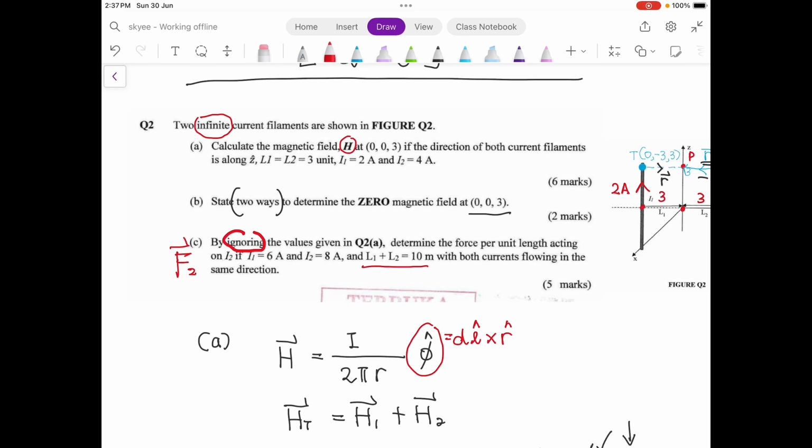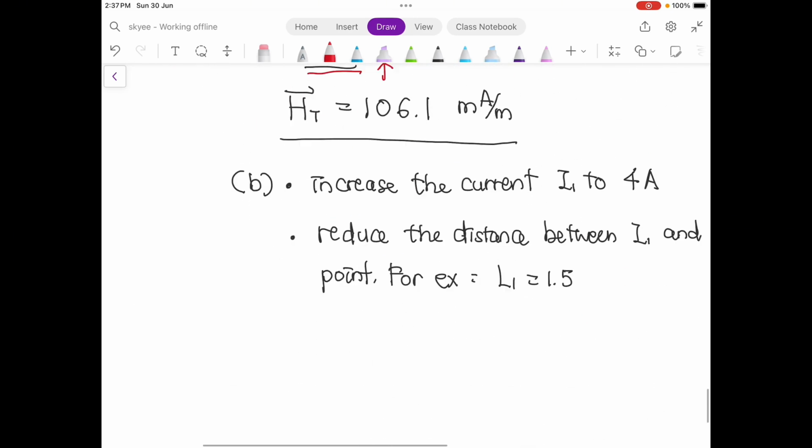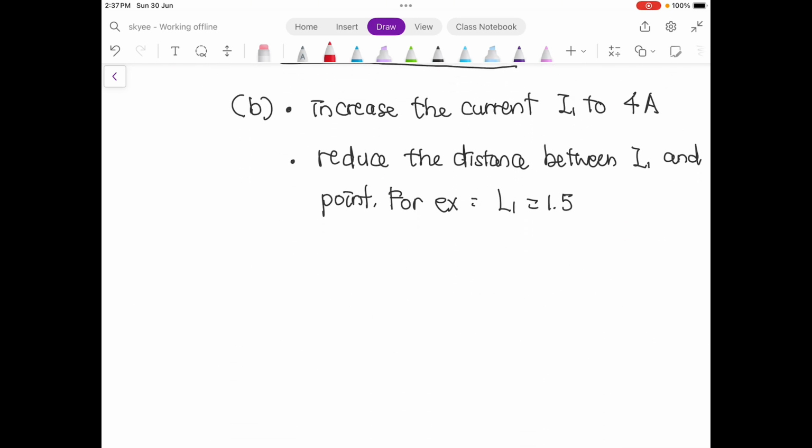So we try to draw this up first. How does it look like? So this is question C.